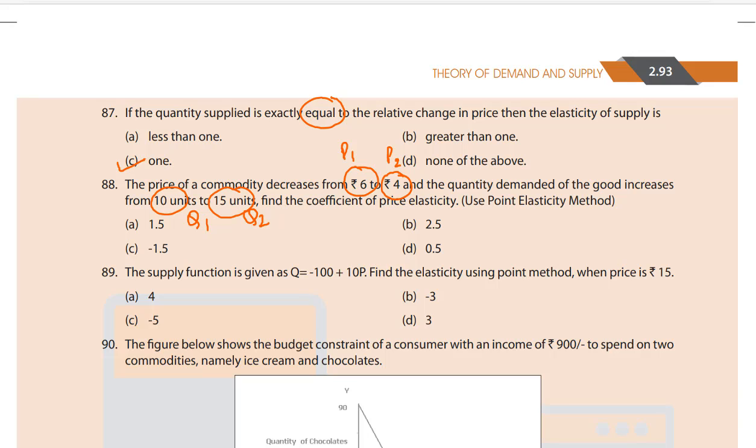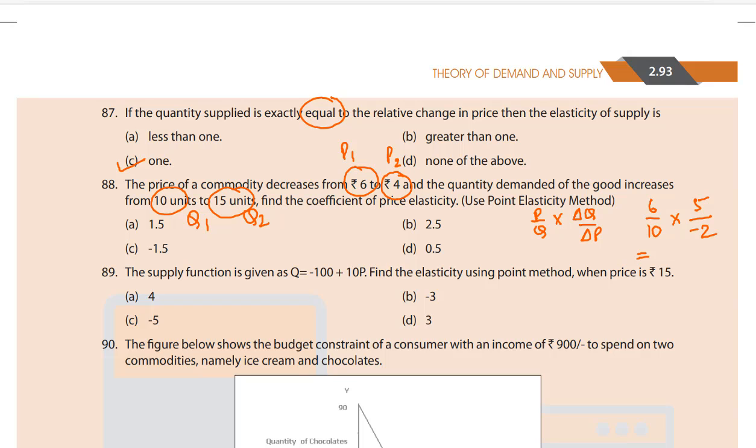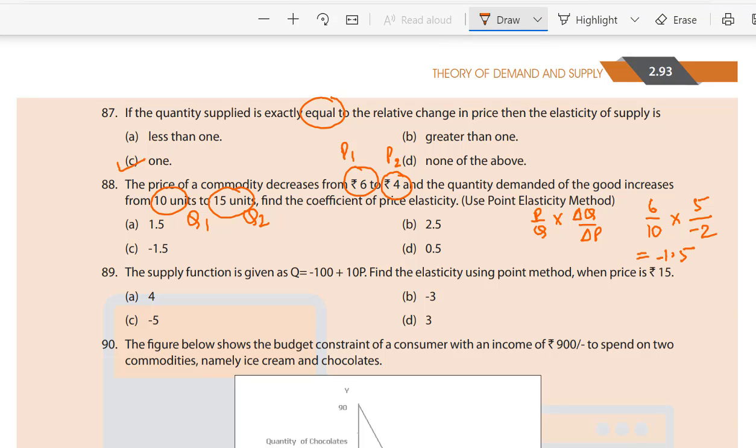The formula is P by Q multiplied by delta Q by delta P. So it would be P1 6, Q 10, that is quantity, multiplied by change in quantity 10 to 15. So 5 upon 6 to 4 minus 2. Solve it, you'll get 1.5. So the answer is C.